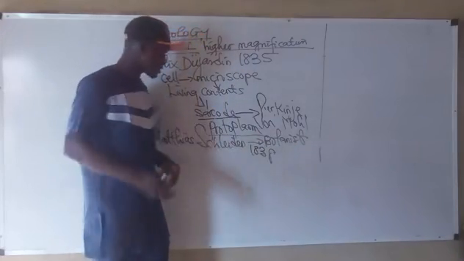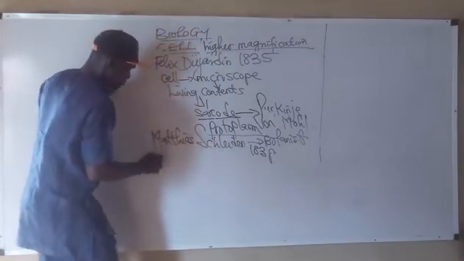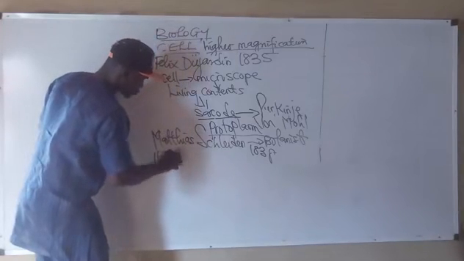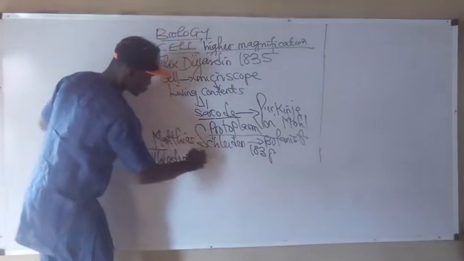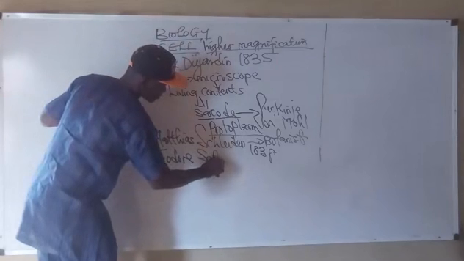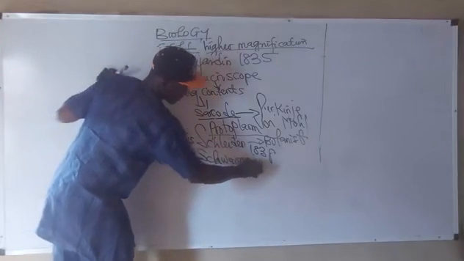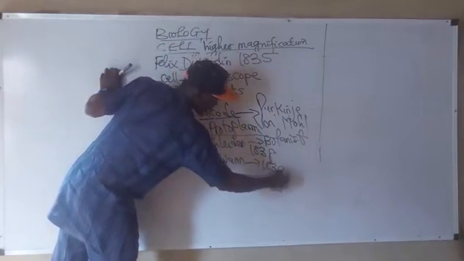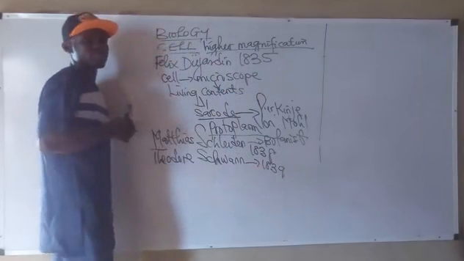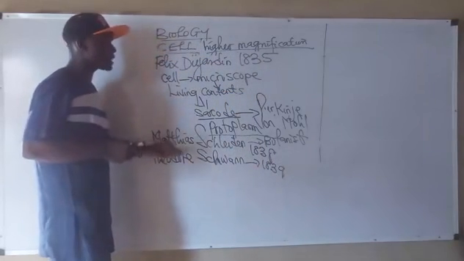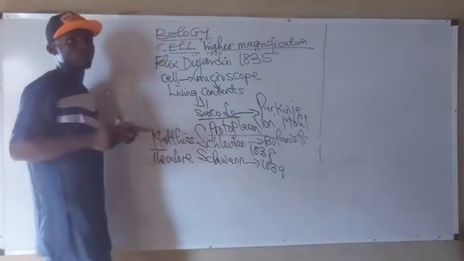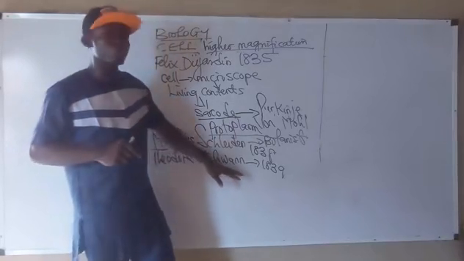Then, the following year, a scientist called Theodor Schwann, in the year 1839, stated that all animals were made up of cells. Hence, you call him a zoologist.